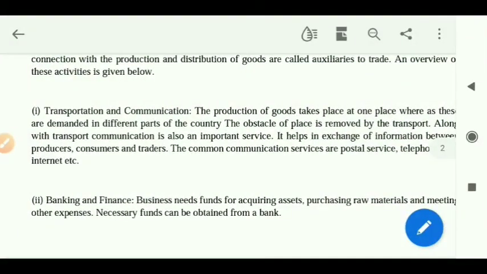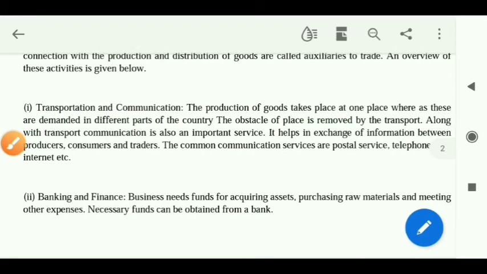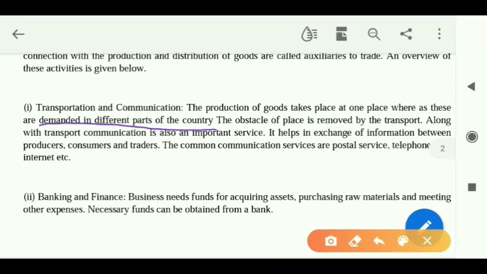The first one is transportation and communication. The production of goods takes place at one particular place, whereas these are demanded in different parts of the country. The obstacle of place is removed by transport. Along with transport, communication is also an important service.